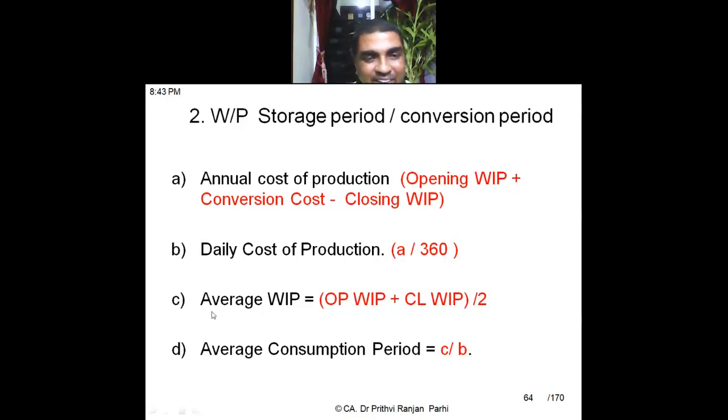Then I will be finding out what is average WIP. Opening WIP plus closing WIP divided by 2. My WIP storage period is C by B. This is average, this is daily. So how many days of WIP I am keeping, I'll be able to compute by using this formula. Understood? Next.